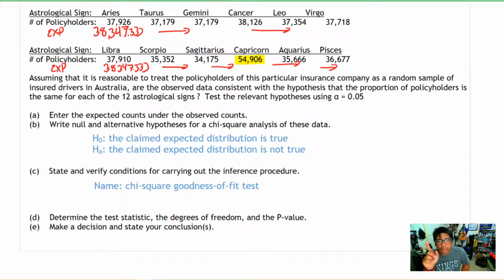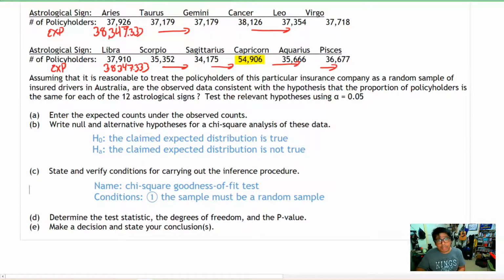But really, what we're looking at is one variable, and that variable is astrological sign. 12 different categories in that one variable. So try not to get too confused with that. That one variable business doesn't state how many categories. Now, the name of the test is that, so let's get to our conditions.